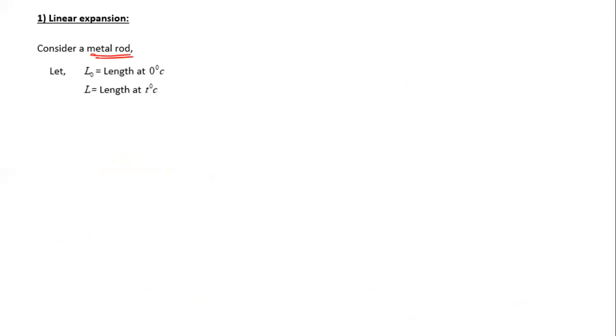Now, I consider a metal rod. Now, we consider two lengths. This is the length L0 at 0 degrees Celsius, and the second one is L, which is the length at T degrees Celsius. L is greater than L0 because we observe the expansion here.